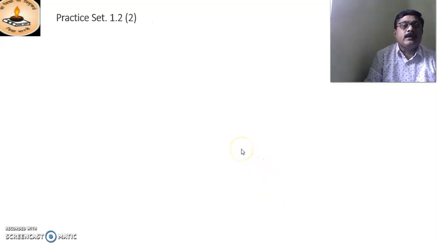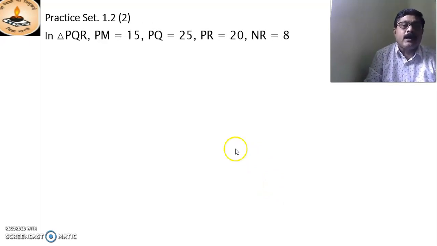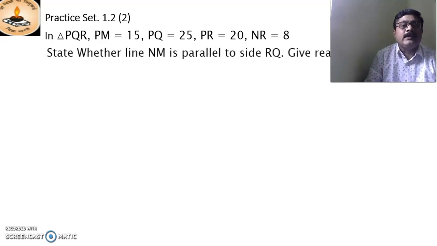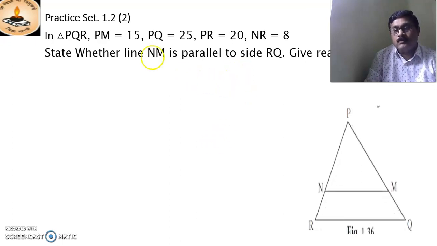Now we take an example, the second problem of 1.2. In triangle PQR, PM equals 15, PQ is equal to 25, PR is equal to 20, NR is equal to 8. State whether line MN is parallel to side QR, and give the reason.